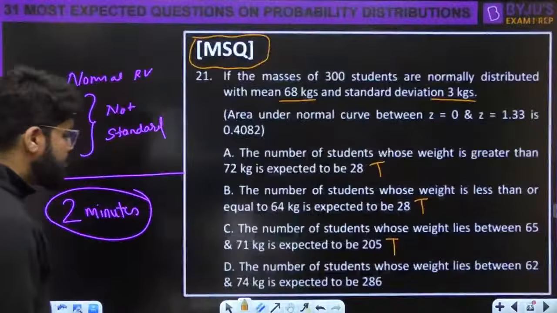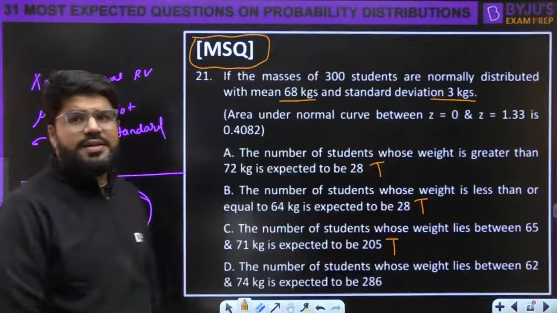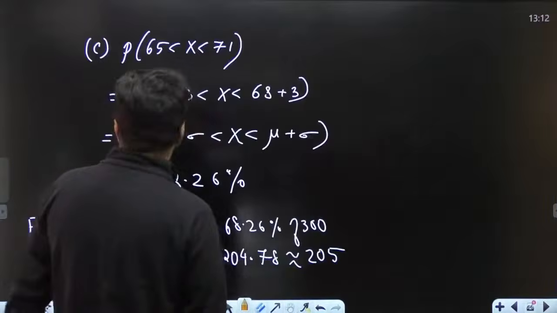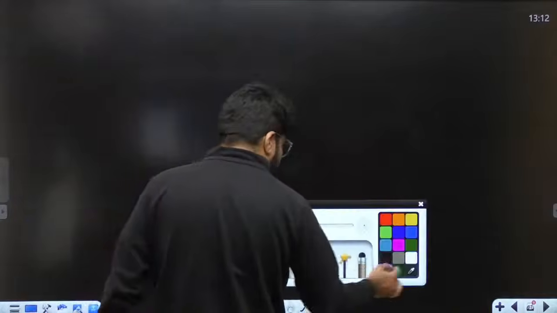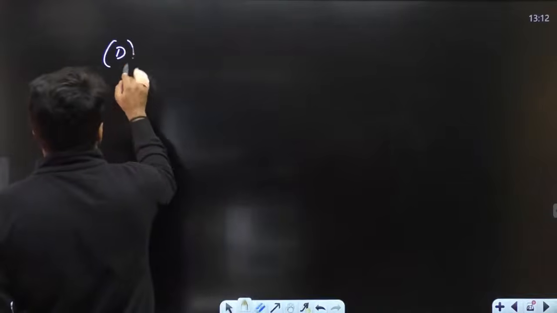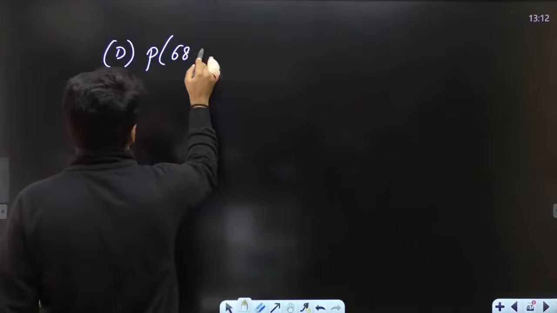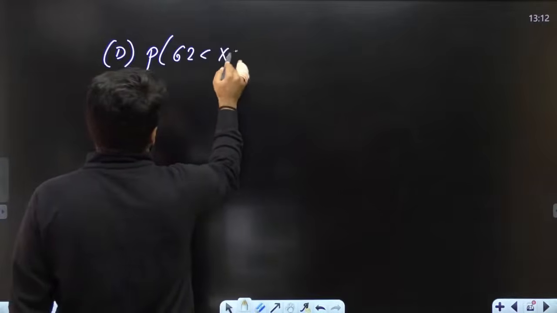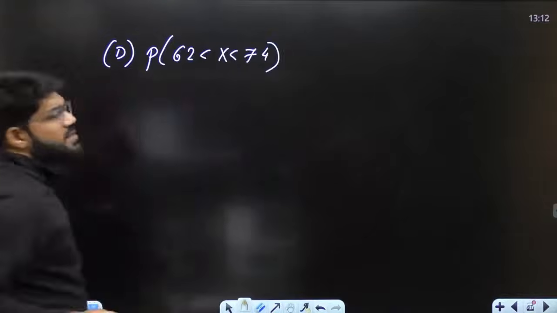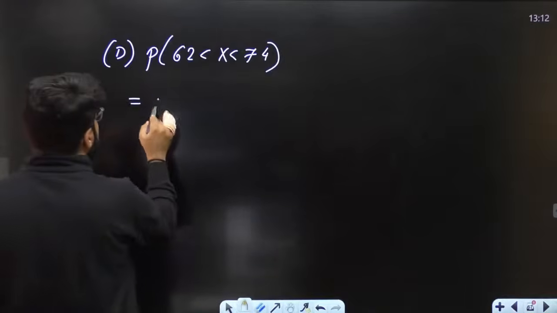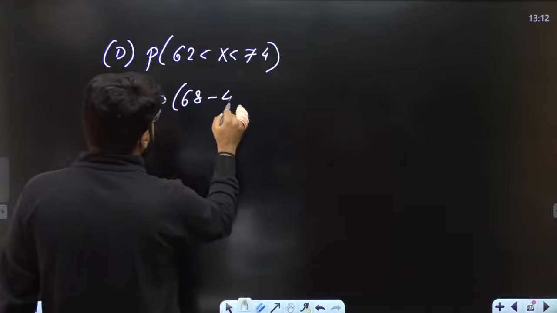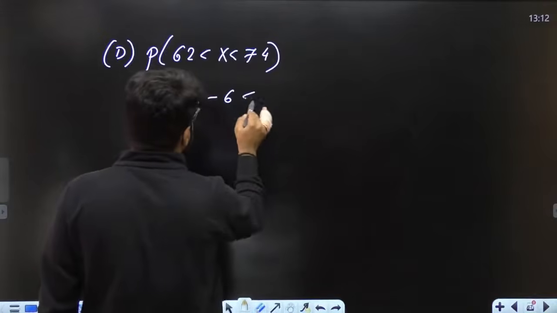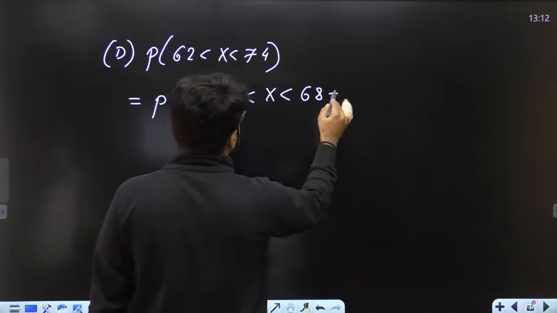Option number D में क्या बोला है? The number of students whose weight is between 62 and 74. Now, once again, if you see deeply, this is 68 minus 6 less than X less than 68 plus 6.